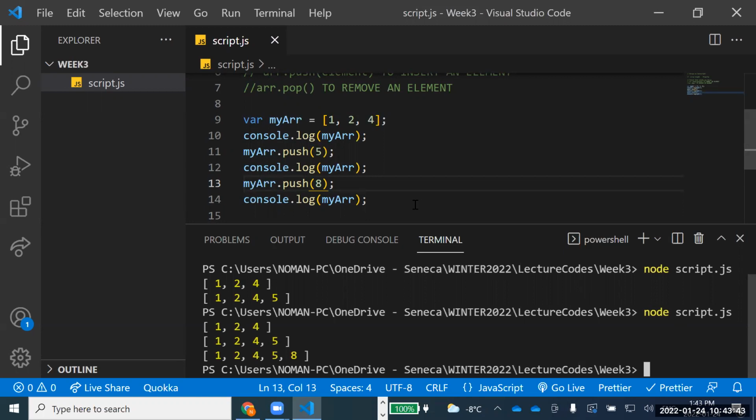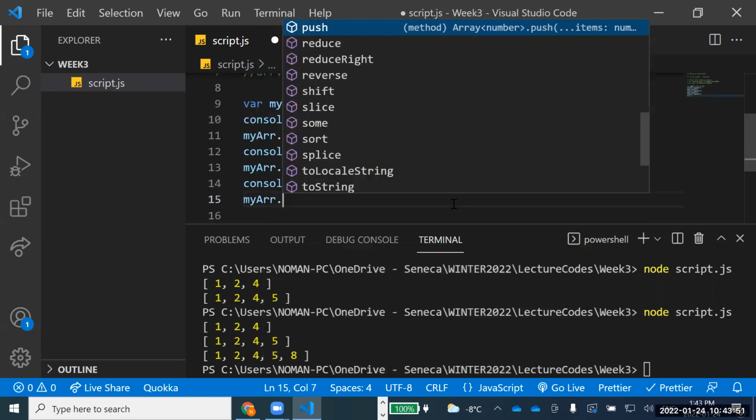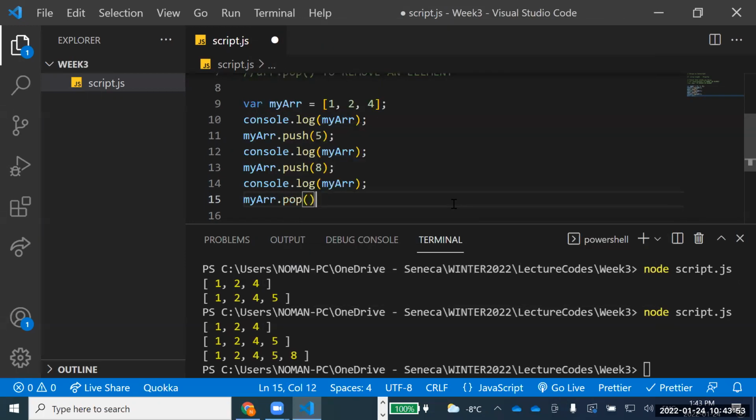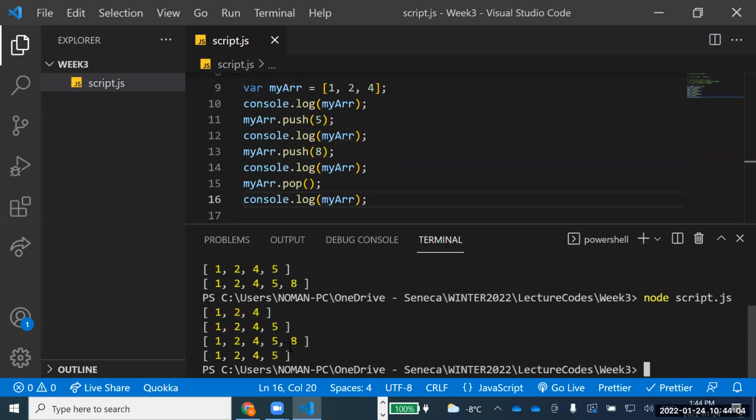Now, interestingly, there is a method which is pop. If I say myArr.pop, you see from where this element will be removed. Let me console that again. So we have popped one element. If I go here, you see that it always inserts and deletes from the same position. It pushes at the same position and deletes from the same position.